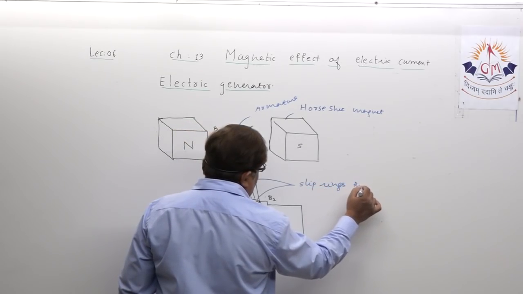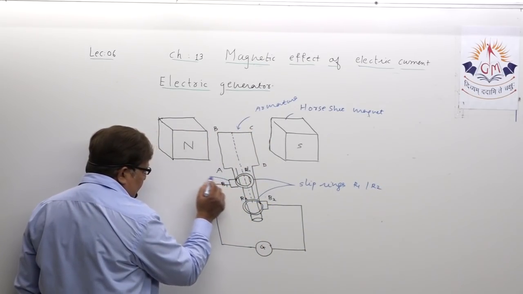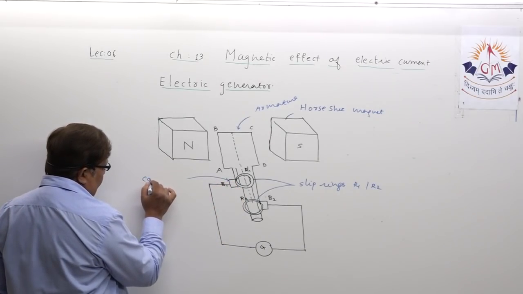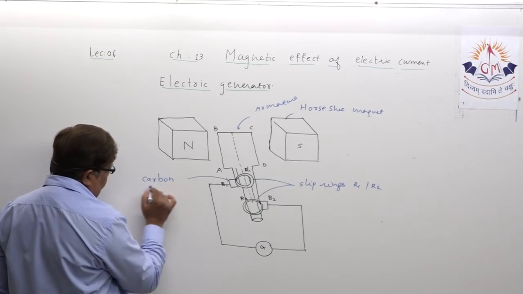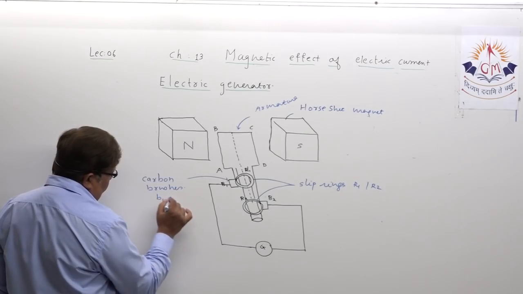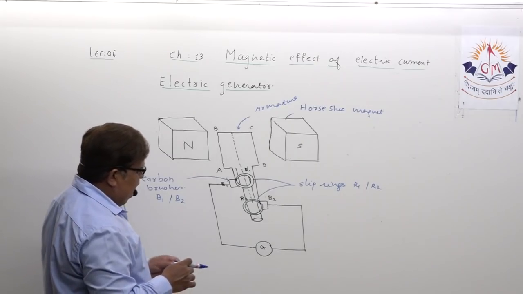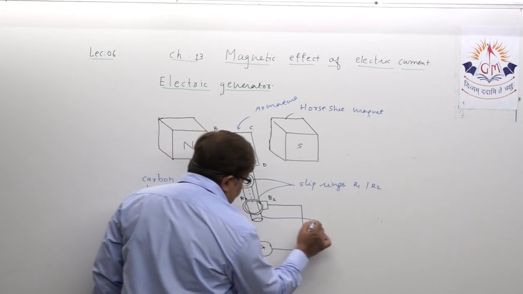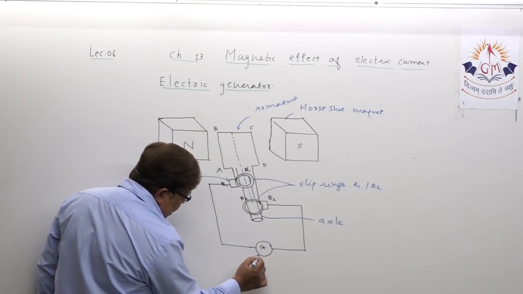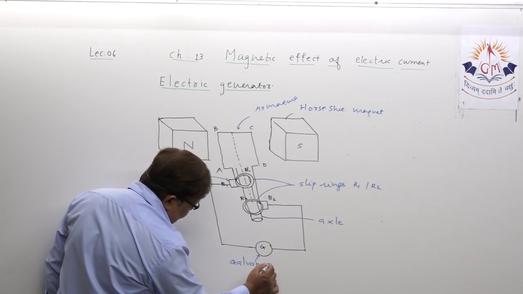You know, slip rings R1 and R2 have a sliding contact with the carbon brushes. These are carbon brushes B1 and B2. This is the axle, dear student, on which the coil is free to rotate, and this is the galvanometer we have shown.